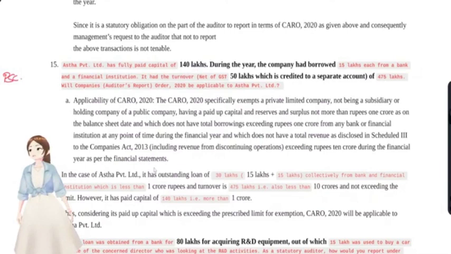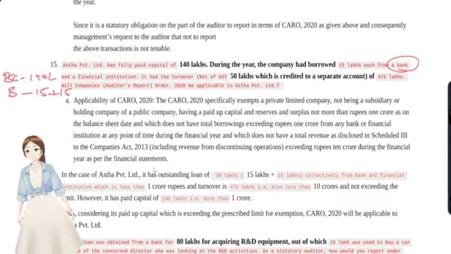Paid up share capital is 140 lakhs, and it had borrowed 15 lakhs from a bank and 15 lakhs from a financial institution. It has a turnover net of GST of 50 lakhs, which have been credited to a separate account, of 475 lakhs.